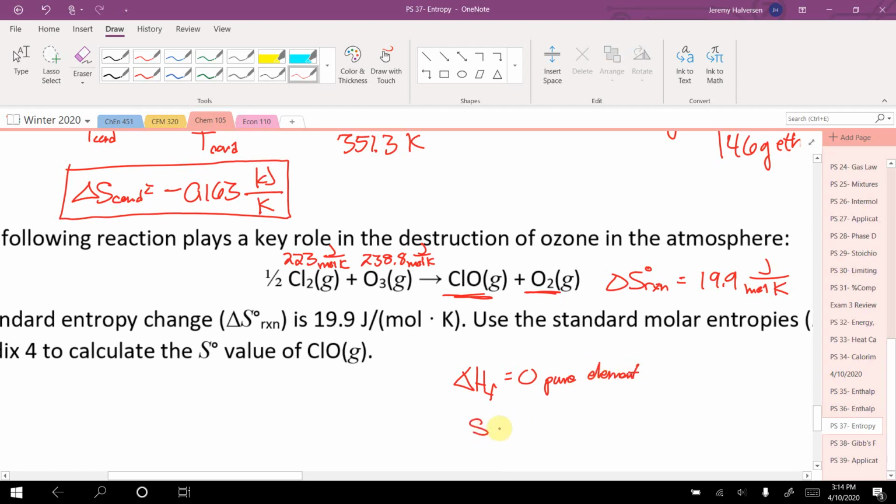Okay, S values, though, are not 0 for a pure element. Because remember, S value is 0 for a perfect crystal at 0 Kelvin. This is not a perfect crystal at 0 Kelvin, so it's going to have an S value, so don't forget to look that up. O2 is going to be 205.